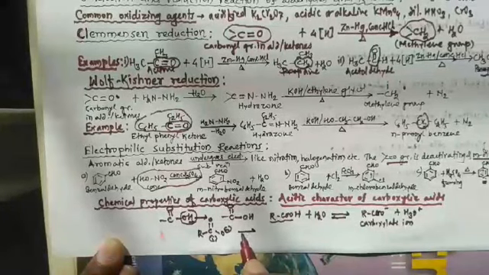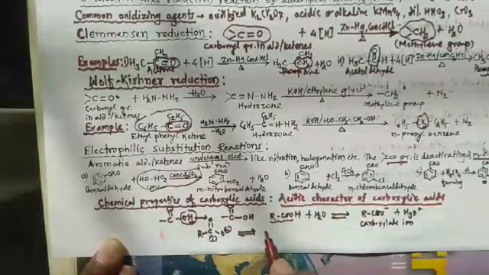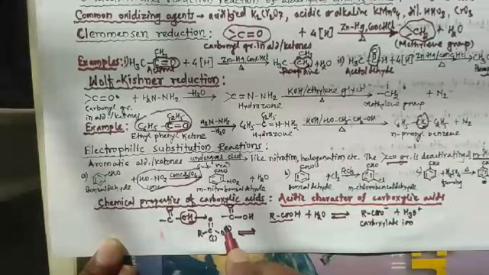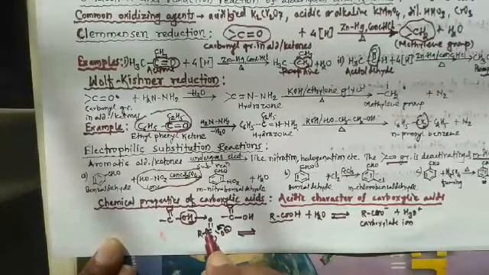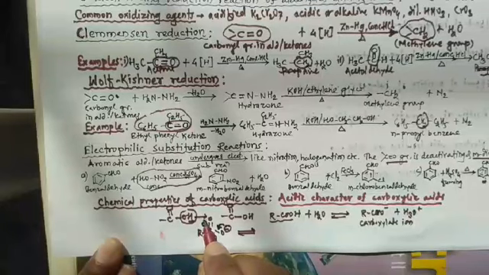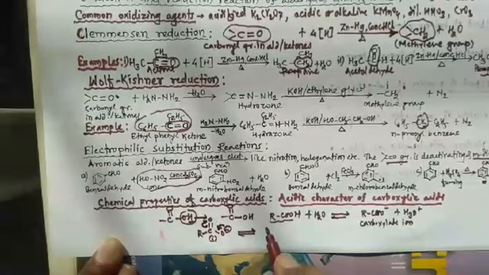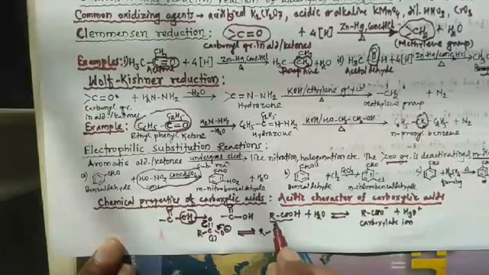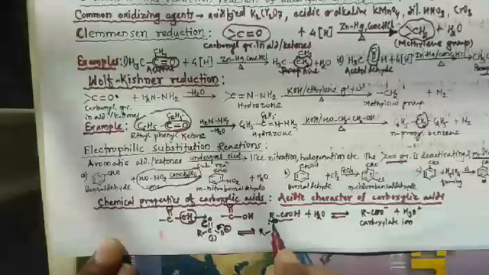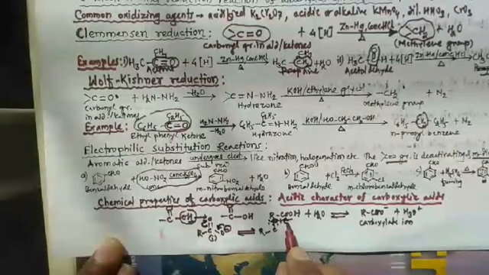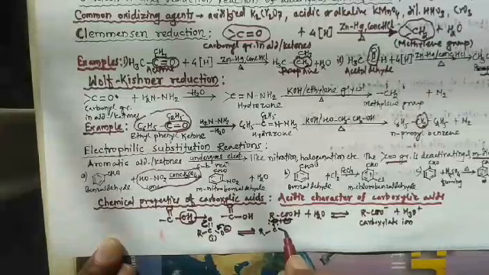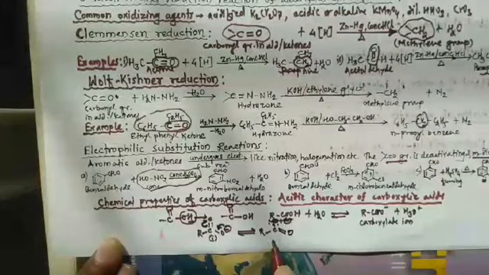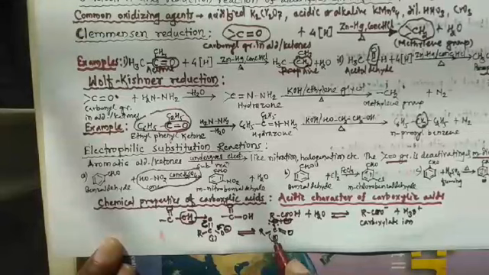Then its another resonating structure is, if these two electrons get transferred here, then it forms a single bond. Then the electron from this single bond gets transferred to this oxygen. That's why this oxygen becomes a negatively charged species. So here the resonating structure is like this: R-C, here O minus, the electron rich species, and here there is a double bond O. So this is the second resonating structure.